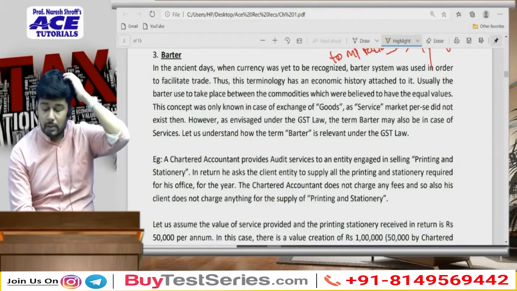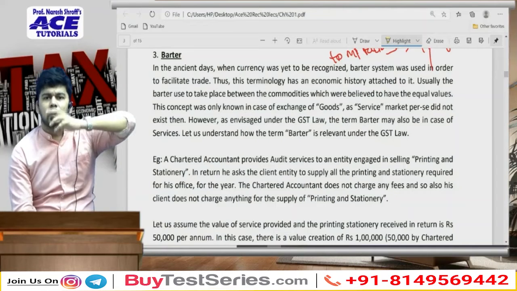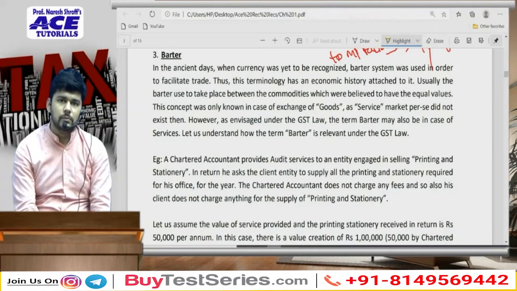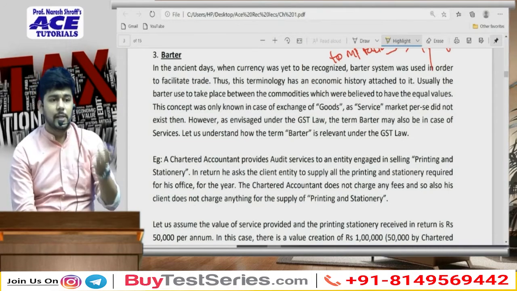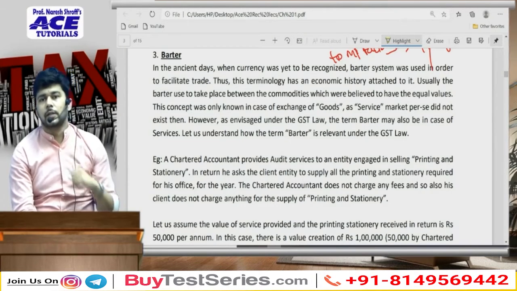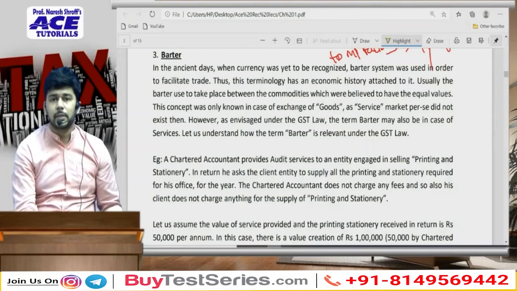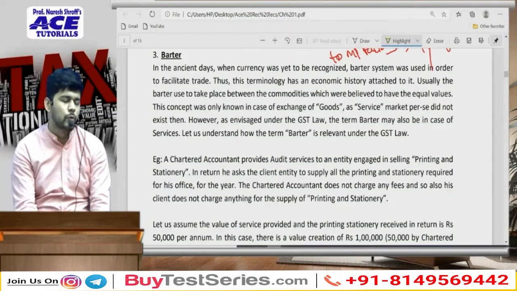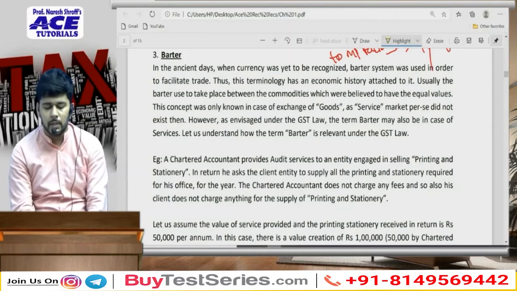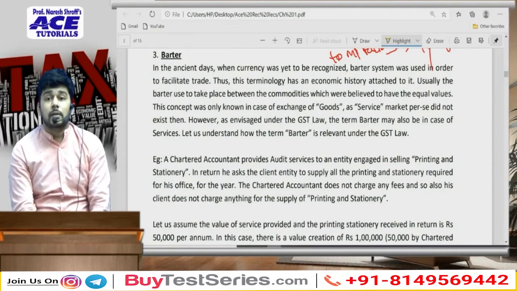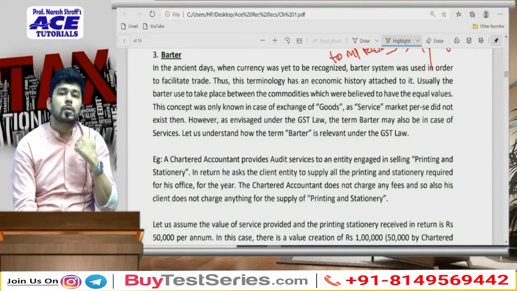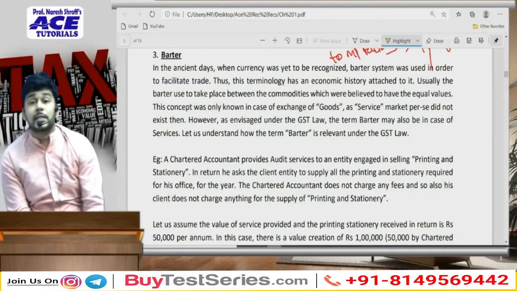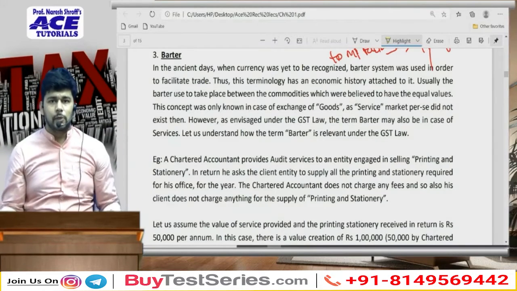Now in the very old days, you must have studied about barter in your school. In barter, people used to give, say, 5 liters of milk to somebody, and he is going to give me 5 kg of wheat or 5 kg rice. Somebody brings vegetables for me, somebody gives fruits. That is how it was working. So in case of barter, the assumption is that what I am doing for the other person, he in return does something for me, which is presumably of the same value.